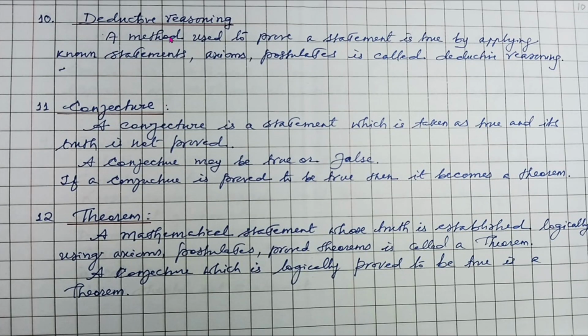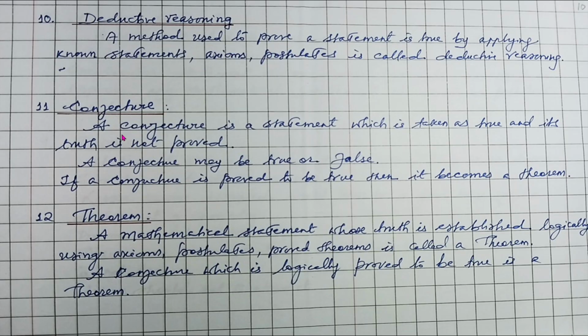Remember that. Now deductive reasoning, a method used to prove a statement is true by applying known statements, axioms, postulates, is called deductive reasoning. So deductive reasoning means a method used to prove a statement is true. To prove a statement is true, we can use the known statements, the known axioms, the known postulates, and deduce that the statement is a correct or true statement.